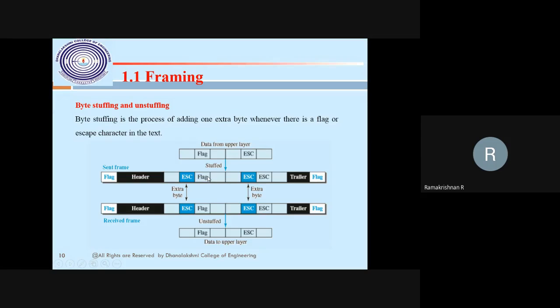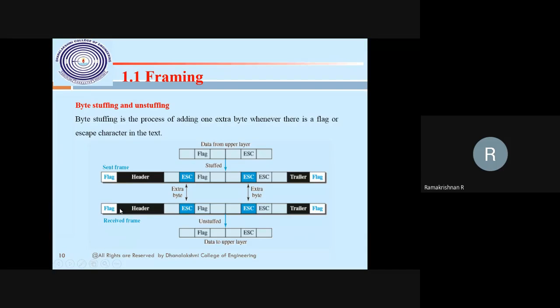So what I need is byte stuffing. Byte stuffing means some flag is to be added. My flag is here, and an escape character, you keep not the at symbol but the escape character, is added in front of that. That means an extra byte is added. This is called byte stuffing. You see: flag, header, extra byte, extra byte, extra byte. This is not a delimiter, this is content. This is a delimiter. This is a delimiter. Then the receiving side unstuffs.